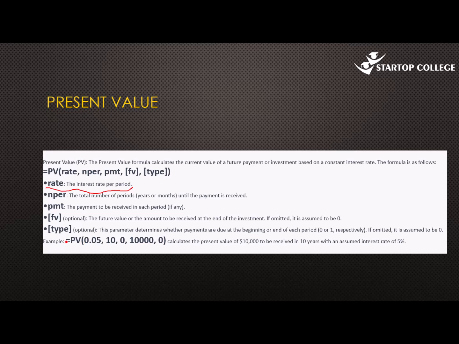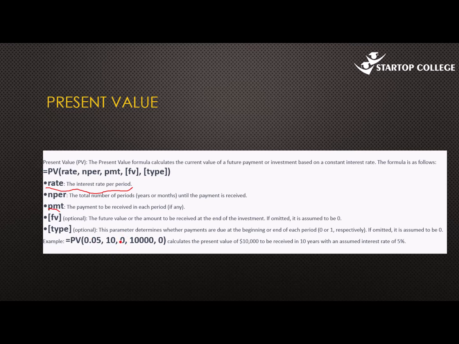So an example, when you type in equals PV, 0.05, 10, 0, 10,000, it calculates the present value of 10,000, which is going to be received in 10 years with an assumed interest rate of 5%. Now in this example, we are assuming that there are no periodic payments.